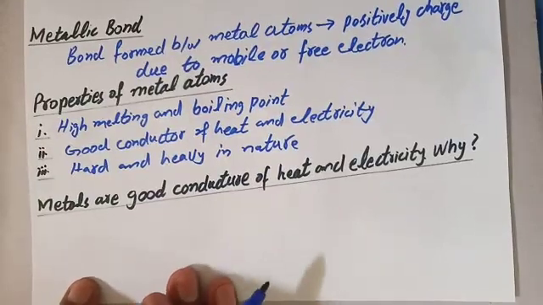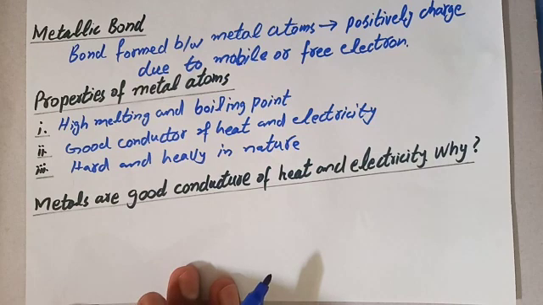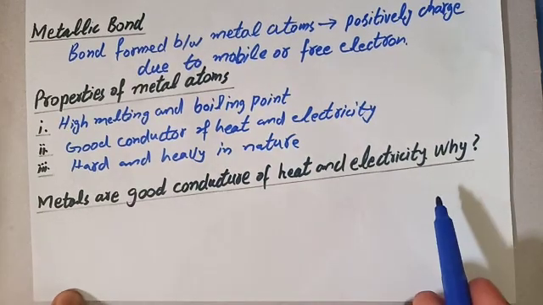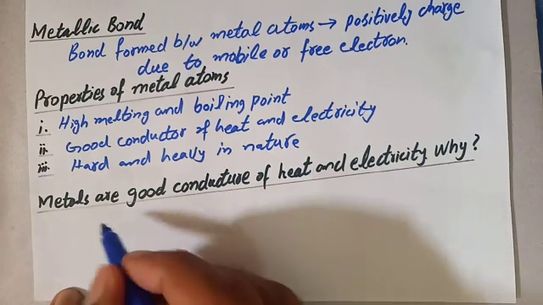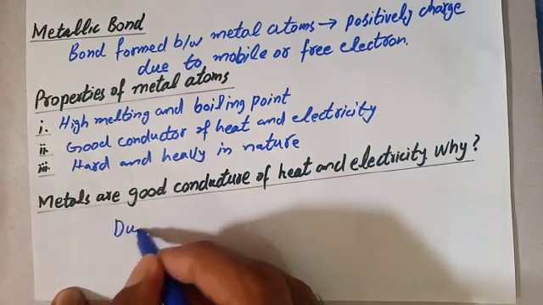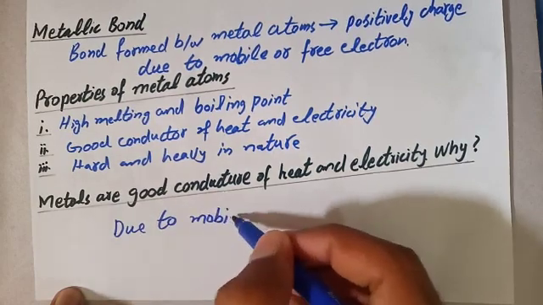Now the next heading is: metals are good conductors of heat and electricity. Why do you think metals are good conductors of heat and electricity? Due to mobile or free electrons.